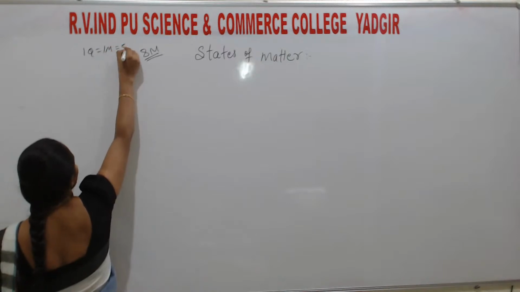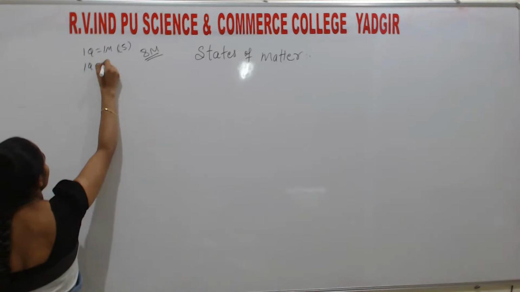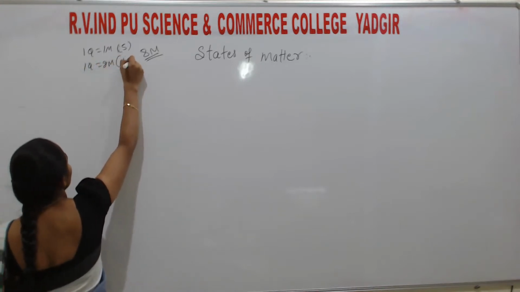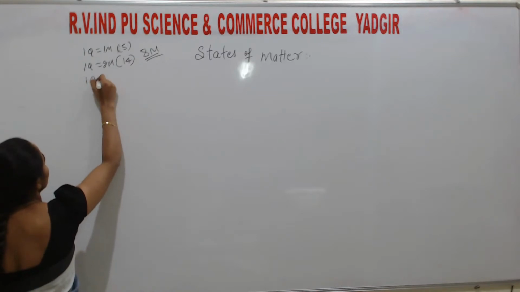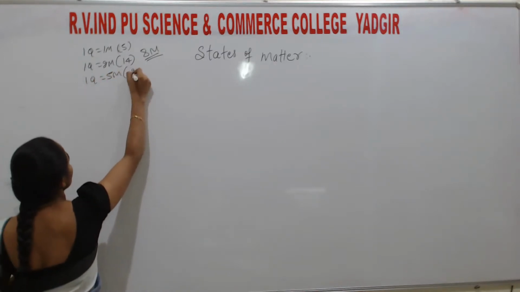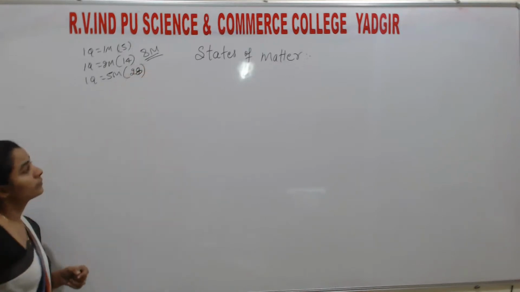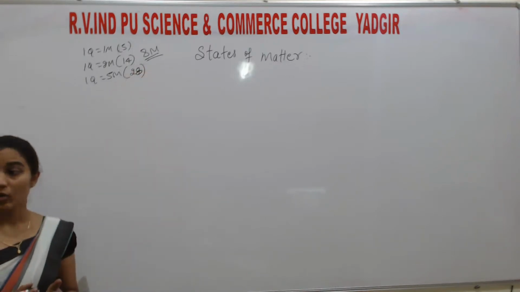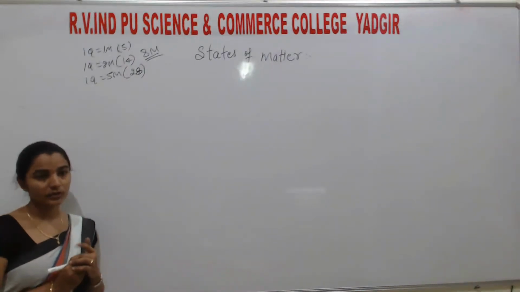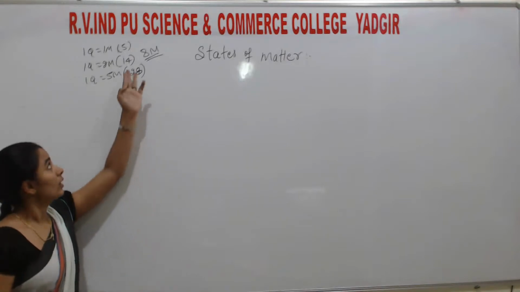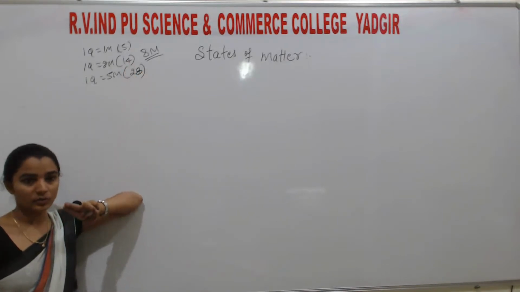It is question number 5. And one question for 2 marks, that is question number 15. And another question is for 5 marks, that is question number 28. Always, question number 5 is from States of Matter in the first main, and in the second main, question number 14 is from States of Matter, that is a 2 marks question.